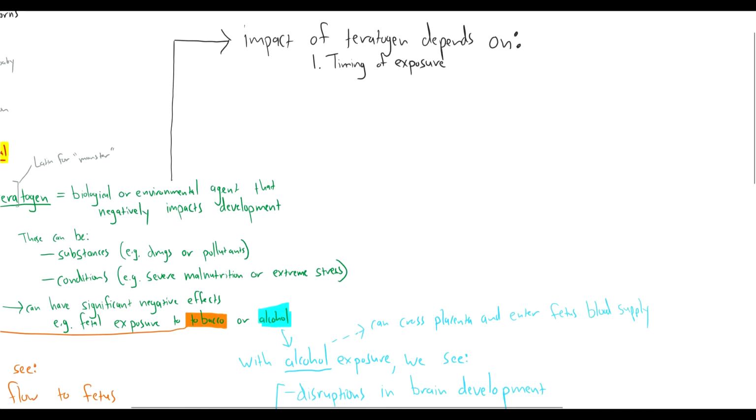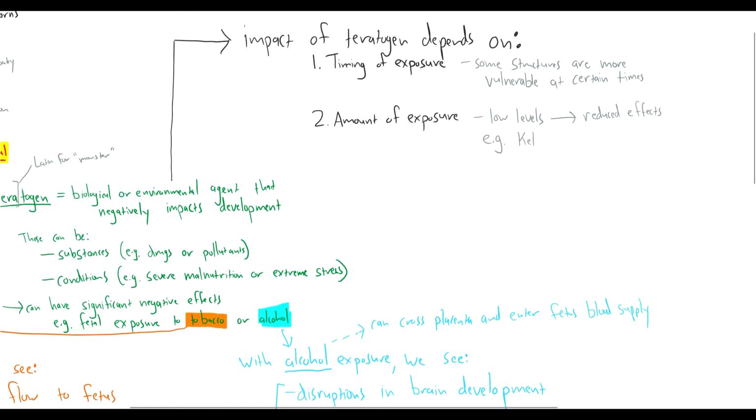The impact of a teratogen on a developing human is affected by several factors. One is the timing of exposure to that teratogen. So some developing structures in the body are more vulnerable to damage at certain times. There are these critical windows where exposure to a substance will lead to maximum negative effect. Two is the amount of teratogen that the fetus is exposed to. So low levels of a teratogen will usually have limited effects, and as we see levels increase, we're going to see more significant effects.